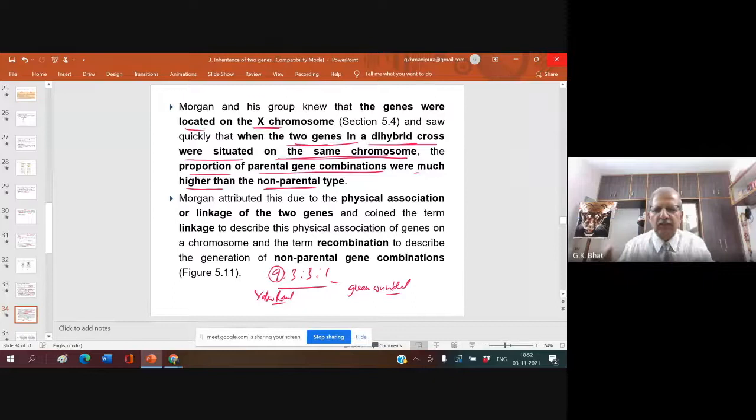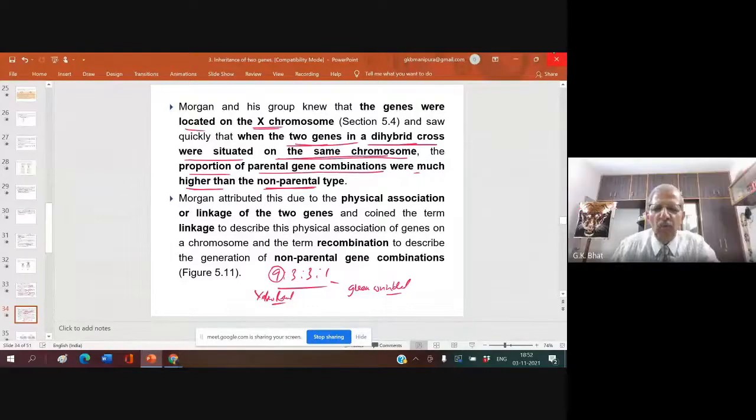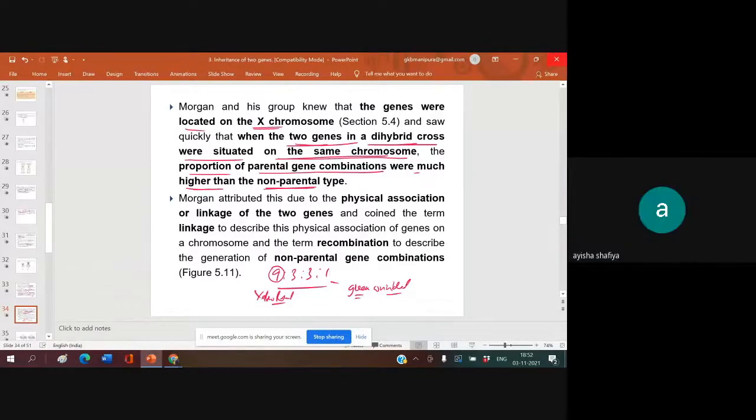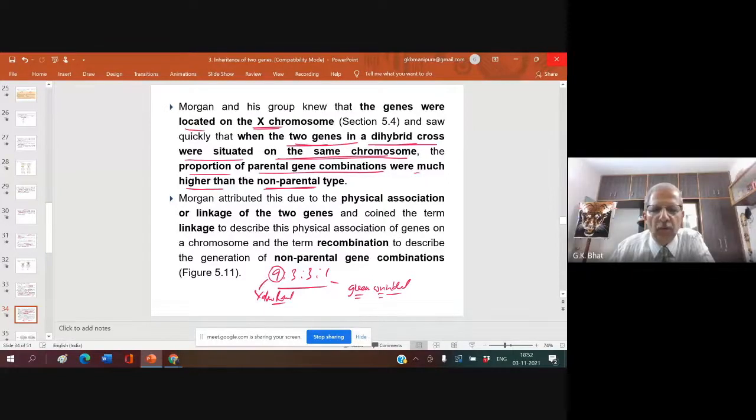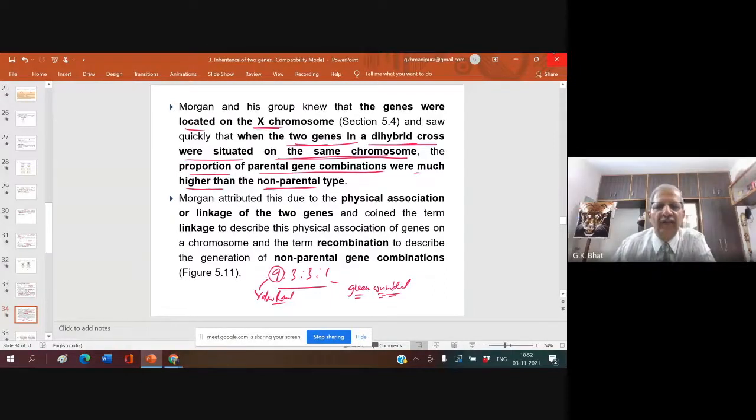I will take back that star. Hello. Sir, network issues. What network issue? One 9 is yellow round and one is wrinkled green. Yes, yellow round and then green wrinkled.